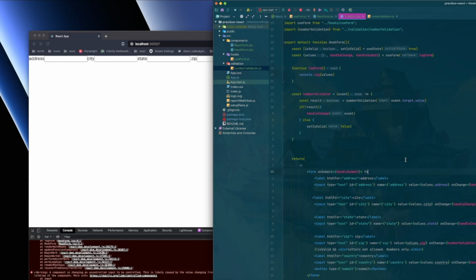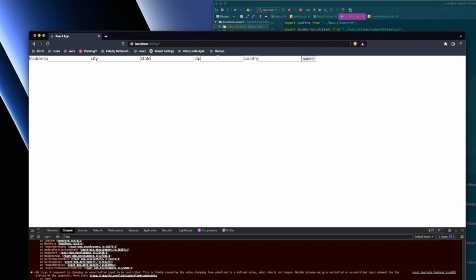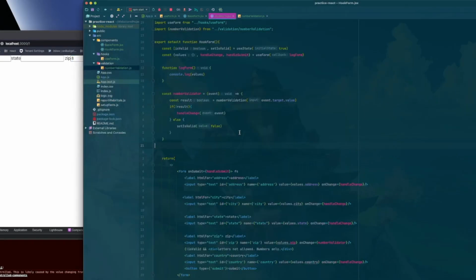All right, so let's save this. Okay. So now we should have, if we enter 1, nothing happens. If we enter an A, hey, we get our validation. And notice too, we don't have anything popping up in here. As long as I'm typing this, nothing pops up. All right. And now if we enter a letter, our error message doesn't go away. So let's go ahead and fix those two things.